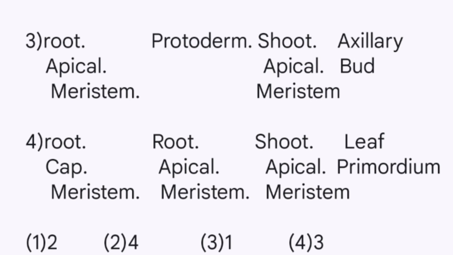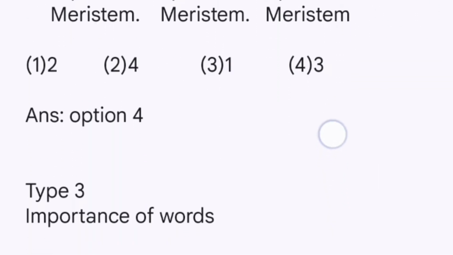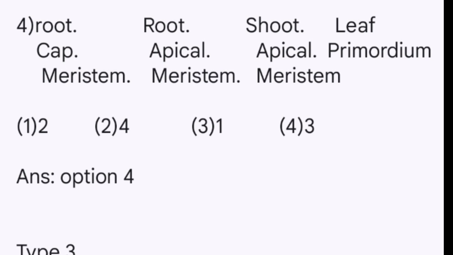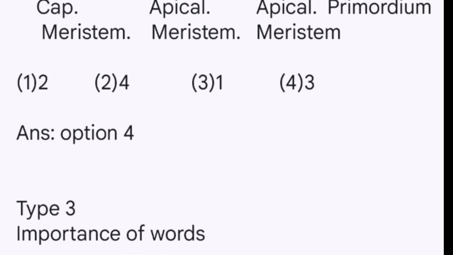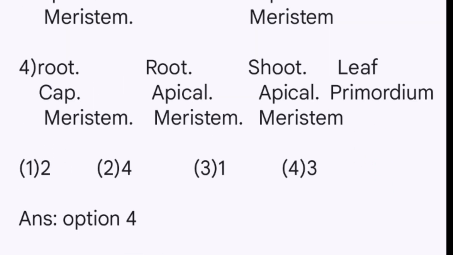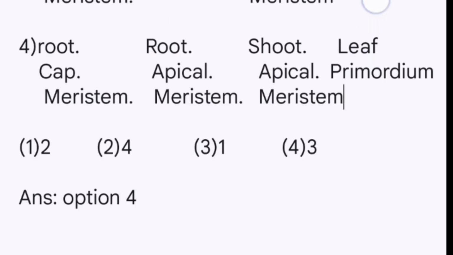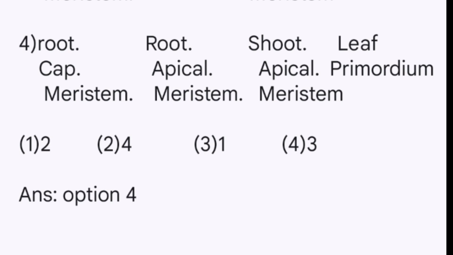But the twist comes when we see that the options are not the ones stated right below the question, but are actually given below the statements. And here are the options. Option 1 says 2, option 2 says 4, option 3 says 1, and option 4 says 3. So as per the answer, box 3 is correct, so option 4 which says 3 will be the correct option here, rather than option 3 which says 1.